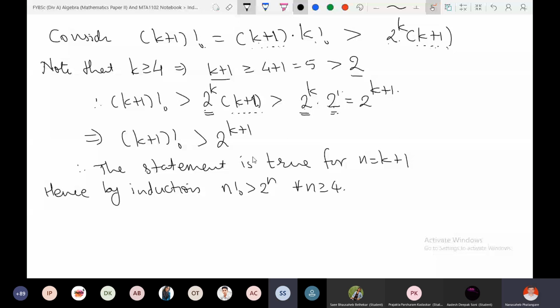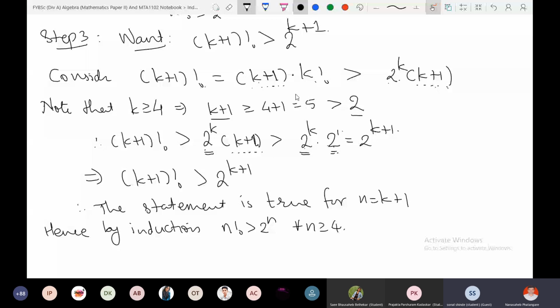Okay. Sir, I have one question. Why have you written k plus 1 factorial is equal to k plus 1 into k factorial? Is it a wrong statement, first of all? I have not understood why you have written it, sir. Why I have written that is a later question.